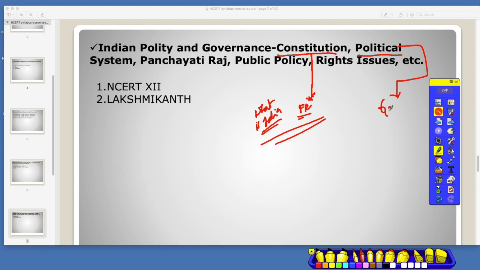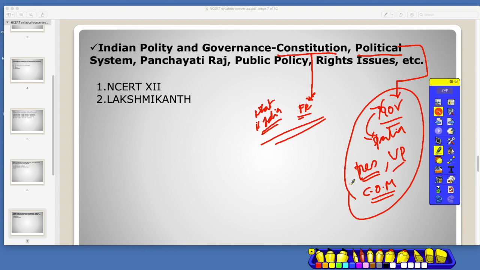Like, how is the government formed, who makes the government, and how the parliament works, what is the interaction the government and parliament is going to have, or who is president, who is vice president, who makes the council of ministers. All these things related to running the country, all these things related to the government is political system.